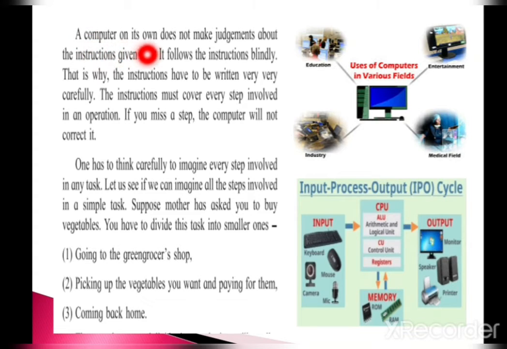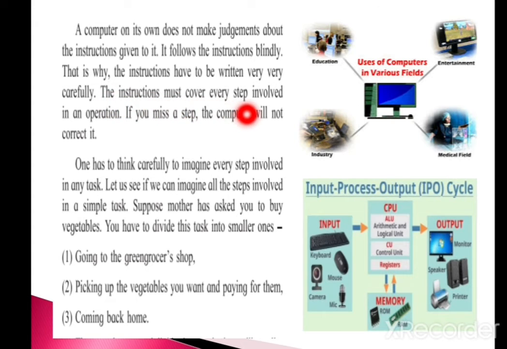A computer on its own does not make judgments about the instructions given to it. It follows the instructions blindly. Why? Because it is a machine. It only follows the instructions because it can't think like us. The instructions must cover every step involved in an operation. If you miss a step, the computer will not correct it. Why can the computer not correct our mistakes? Because it will only follow your instructions. You have to give information step by step. It's not like us.